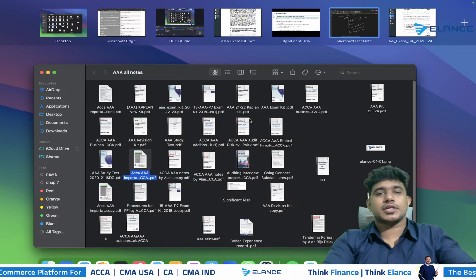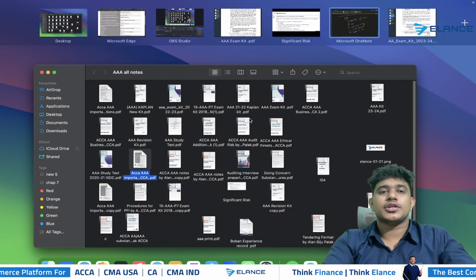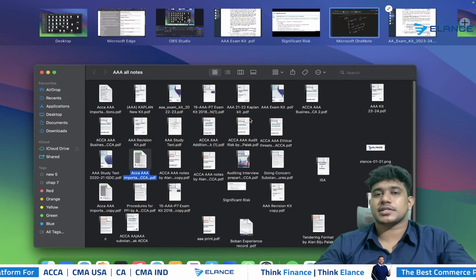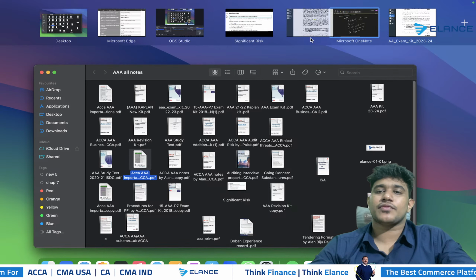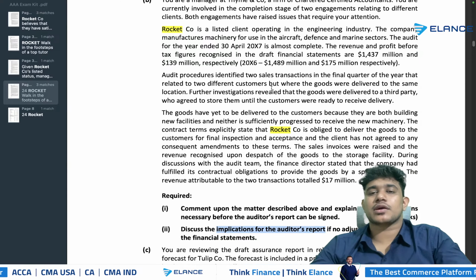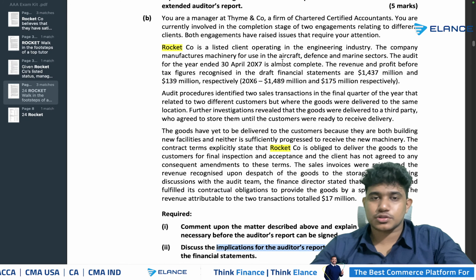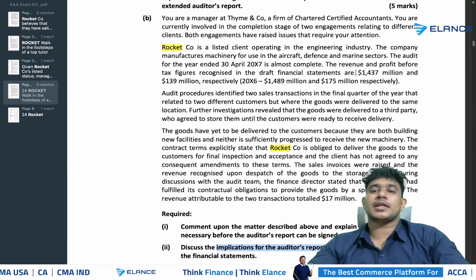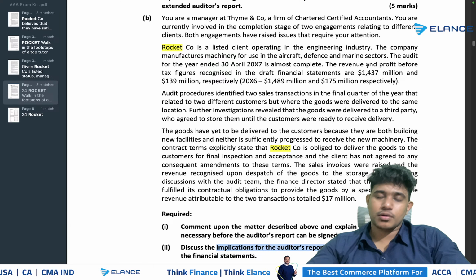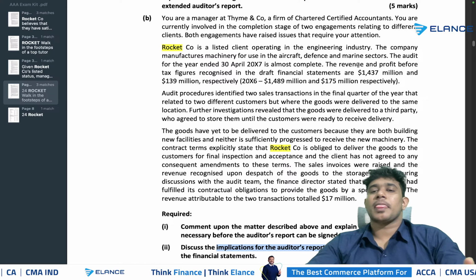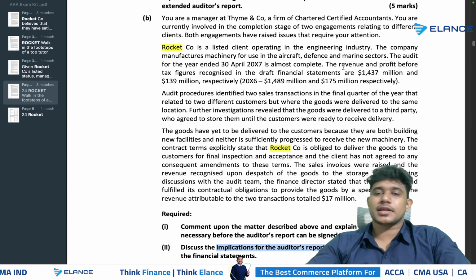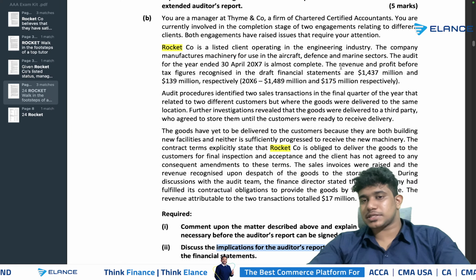In this question, it is clearly mentioned that during the current year, the company has signed a contract with some of their customers. So we need to identify the materiality. You can calculate the materiality of this 17 million. You've got the revenue as well as the profit figure here. So you can consider the materiality either on the basis of revenue or profit, or you can calculate on both of these. And if at least one of the amounts appears to be material, in that case you can treat it as a material mistake itself.